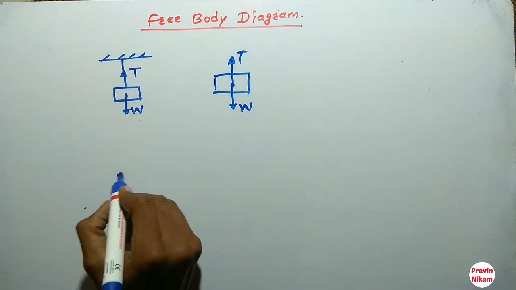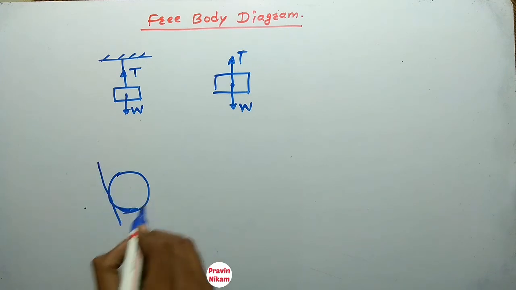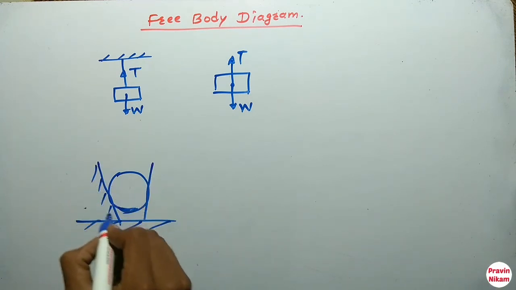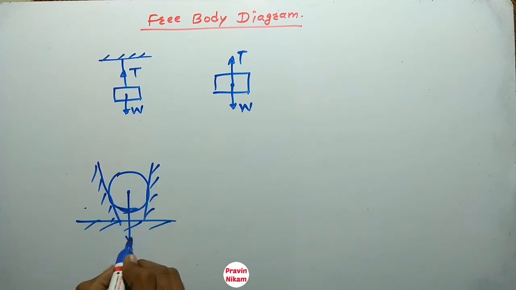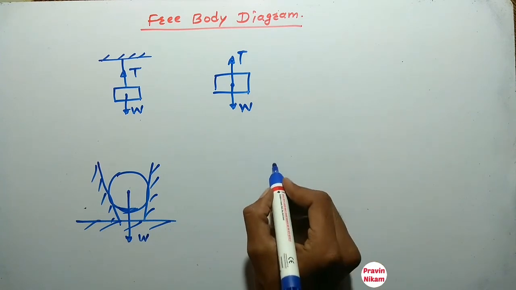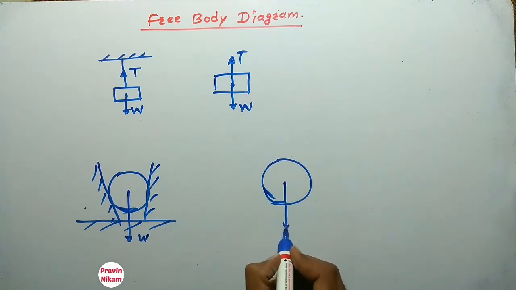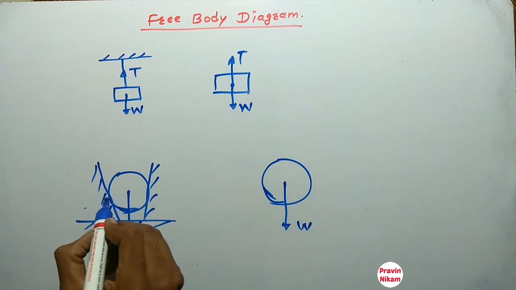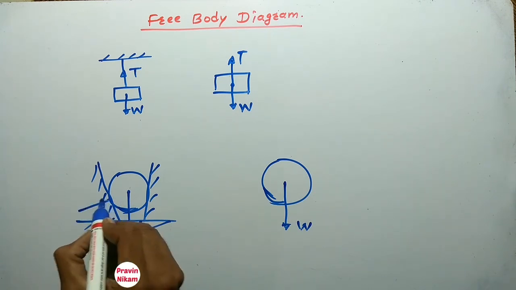Now let us consider this second case. So this is one body, and these are the surfaces. Now this is the W. Now the free body diagram of this circular body is, so this is W. Now this support will give a reaction here.